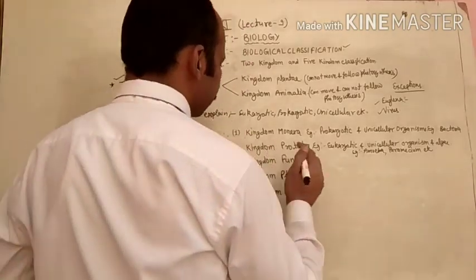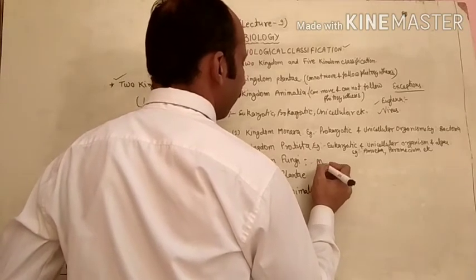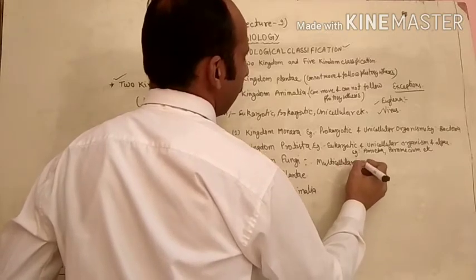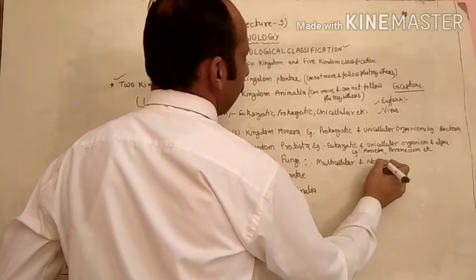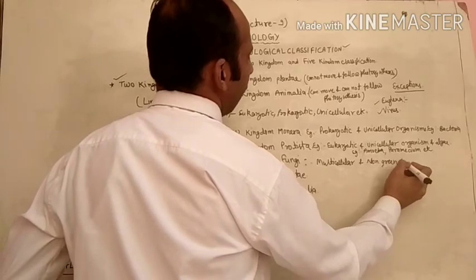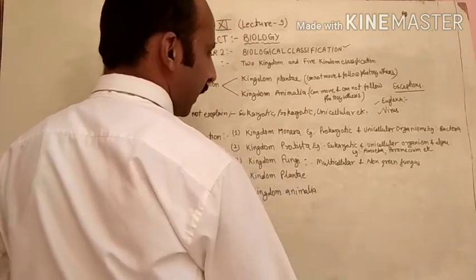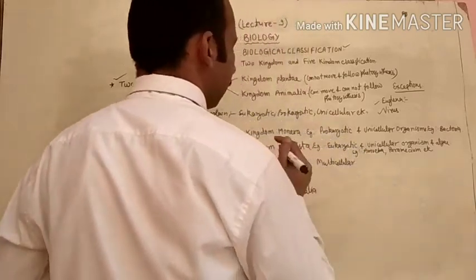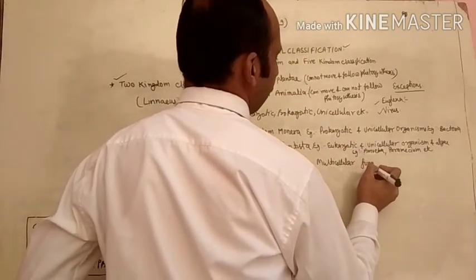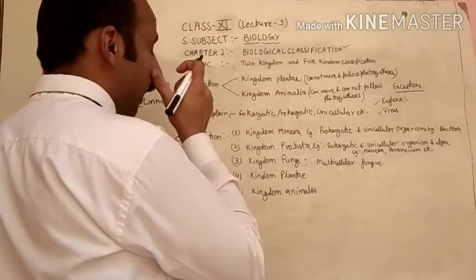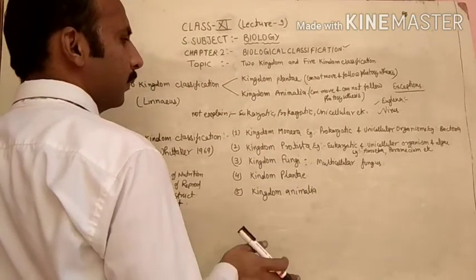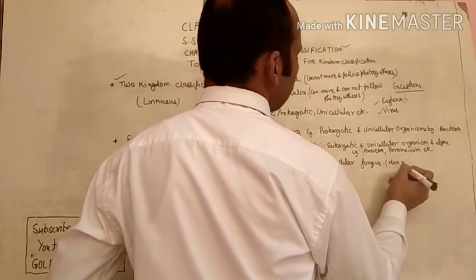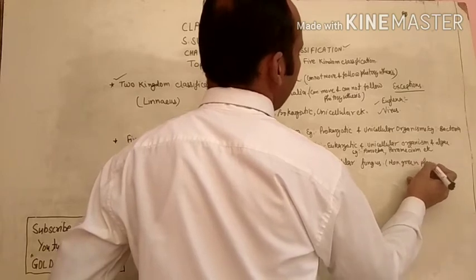Now, kingdom Fungi. Kingdom Fungi is, we have to keep multicellular and non-green plants. Multicellular fungus, and you can say also unicellular. Unicellular fungi are also included in this kingdom Fungi, and they are called non-green plants.